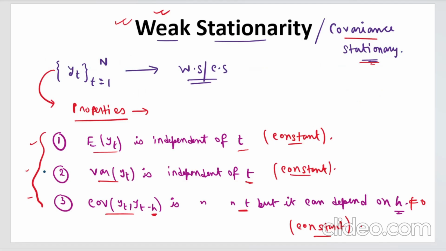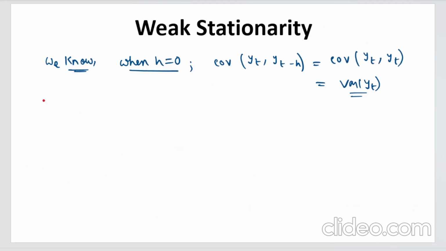So what you can do is combine these two properties and write it in a compact way. What are the required properties? The required properties are as follows. The first property is the same, that expectation of yt is independent of t.